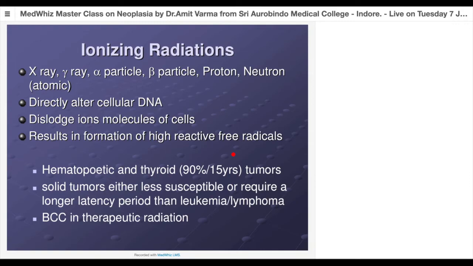Now the effects of that will be seen after 5 to 10 years. Why? Because there is a big latency period. So mind this very well. People working in radiology, they don't realize this. They may be working for 5 to 10 years and they may get tumors after 20 years. So they may fail to relate these two things. That's why leukemias and thyroid carcinomas are, till date, occurring in those who are exposed to this kind of radiations.